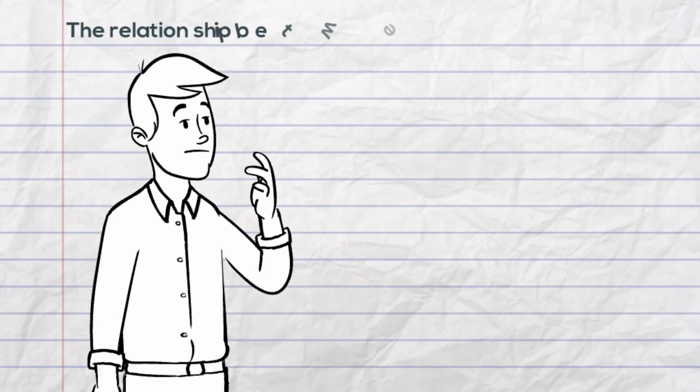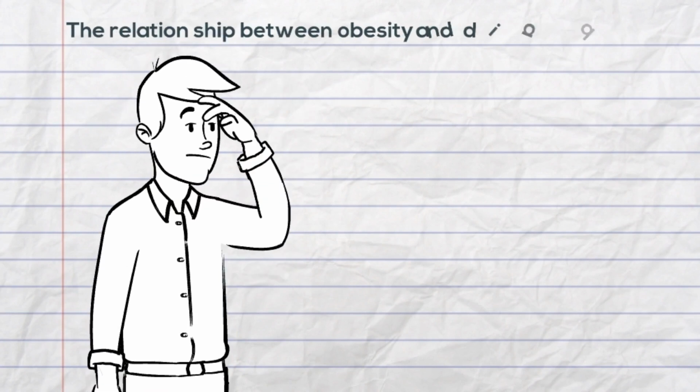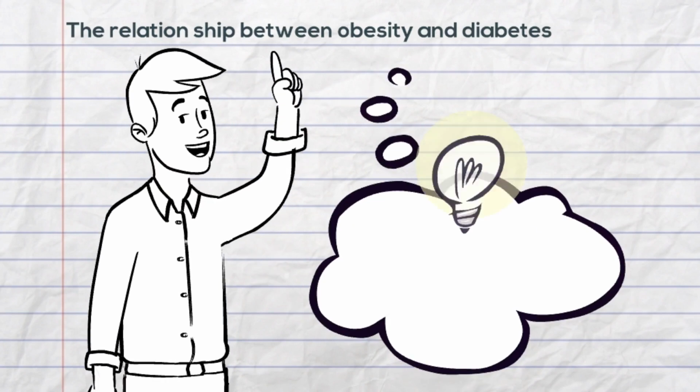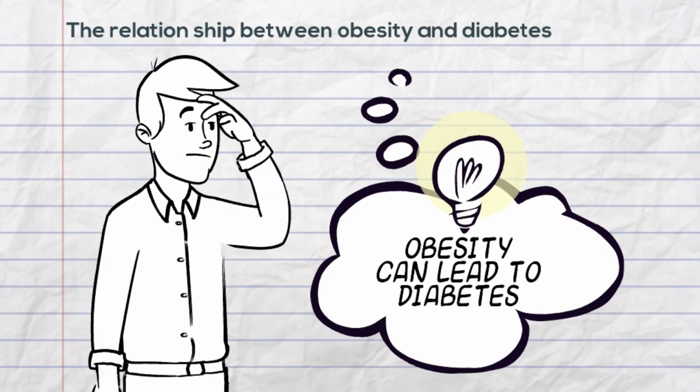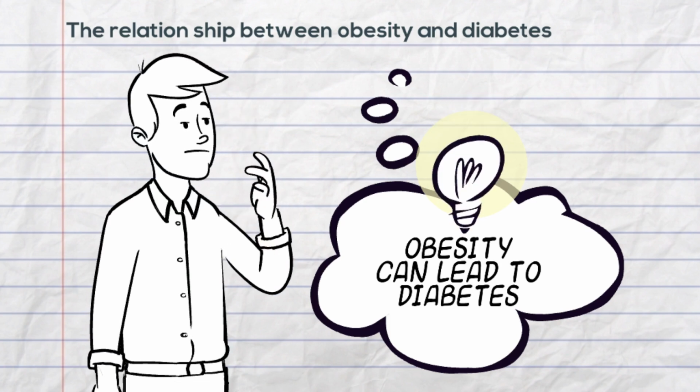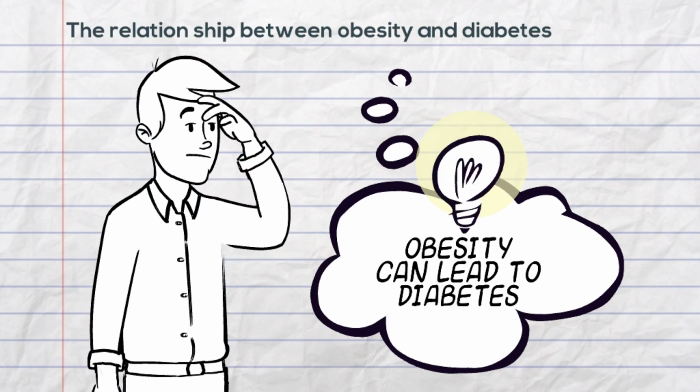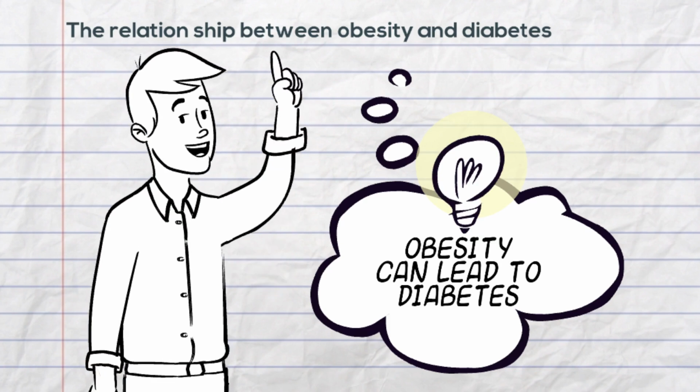Obesity can lead to diabetes because obese people have more fat around their belly, and this fat is called visceral fat. Insulin resistance happens because of the visceral fat, when the muscle cells resist the insulin, which leads to high blood sugar levels.